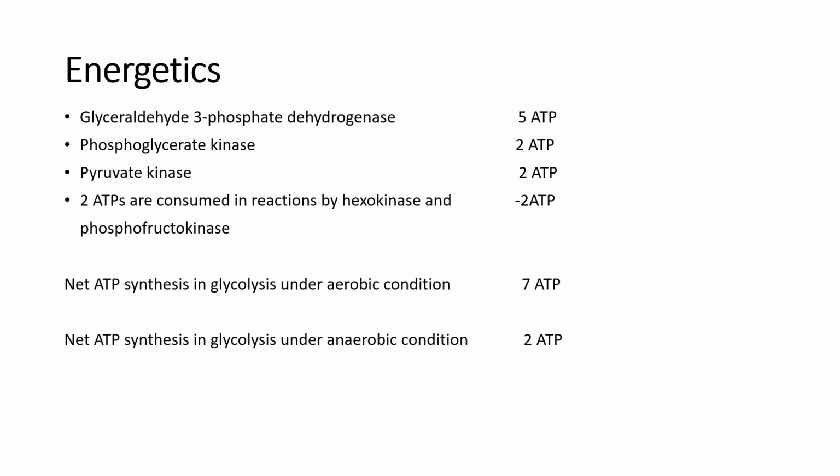Yes, now the energetics of glycolysis. Energetics means how many ATPs are formed in this cycle. First thing we have to remember is that 1 NADH will give 2.5 ATP, and from 1 FADH2 there will be generation of 1.5 ATP.